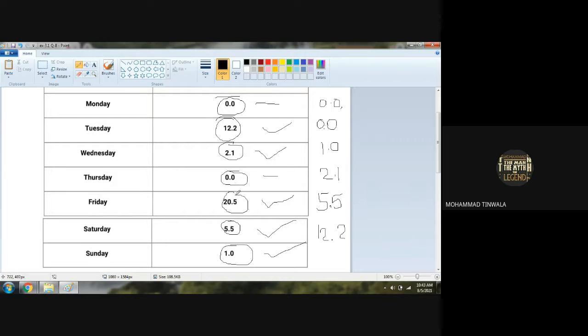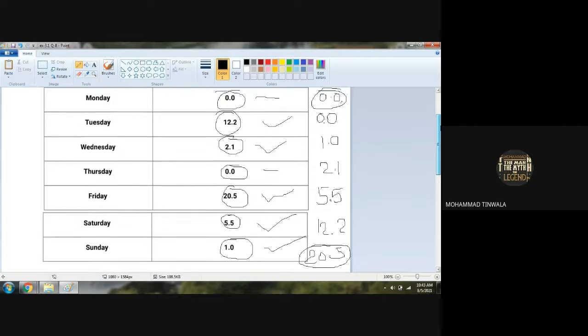Then last what we have is 20.5. So we have to find the range. Which is the largest number? 20.5. And the smallest number? 0.0. So if we subtract 20.5 minus 0.0, what will be the range? Anything minus 0 will be what? 20.5. The number itself, yes.